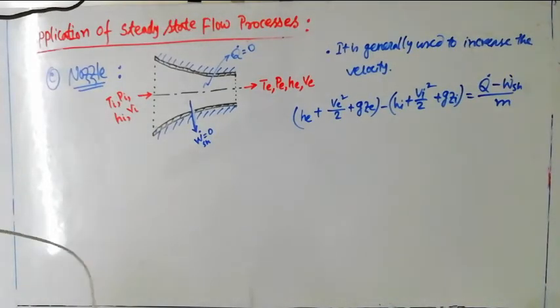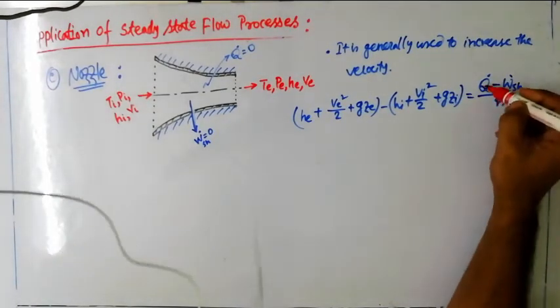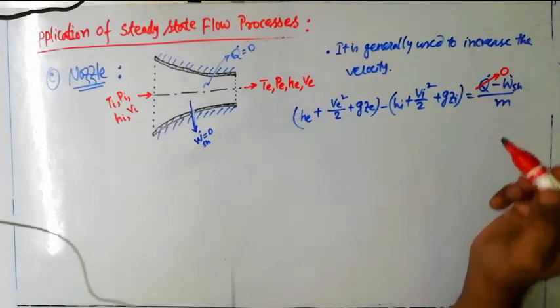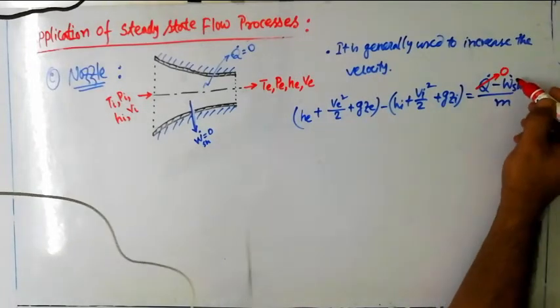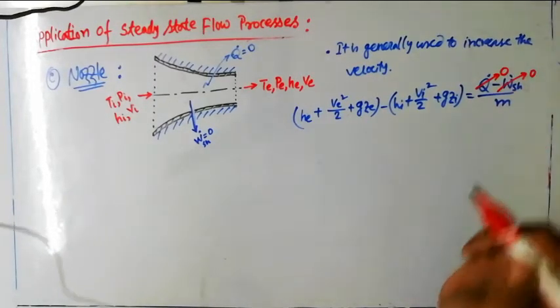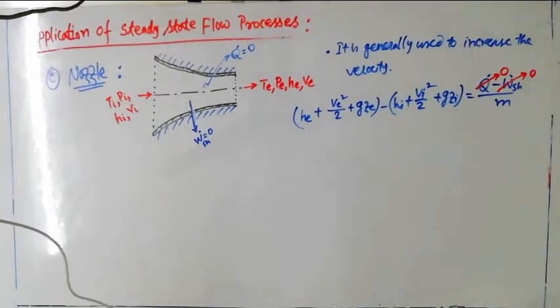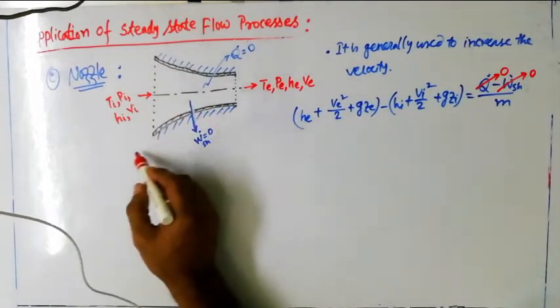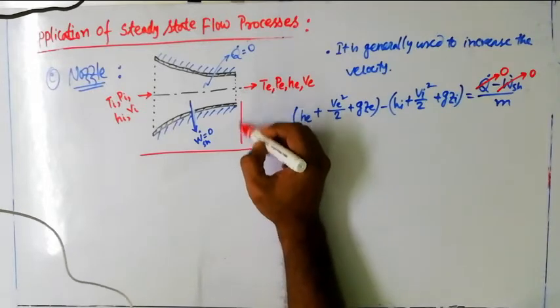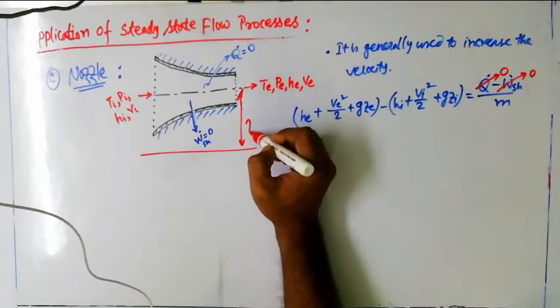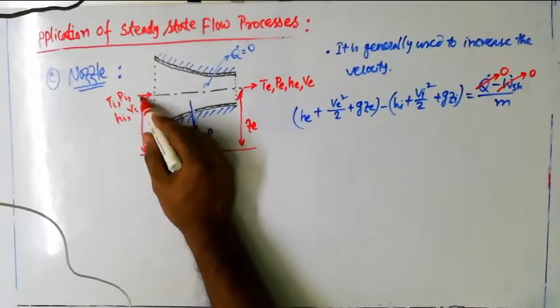Here no heat transfer is taking place, so Q dot must be equal to 0, and no work is done, so W dot Sh is also 0. Obviously it has the same datum, so both Ze and Zi are equal.